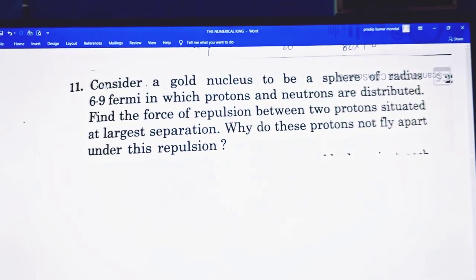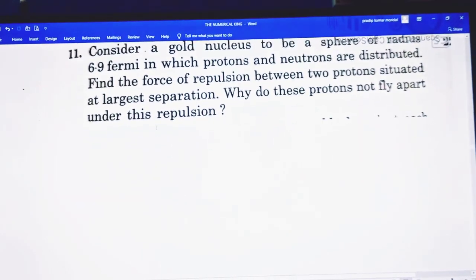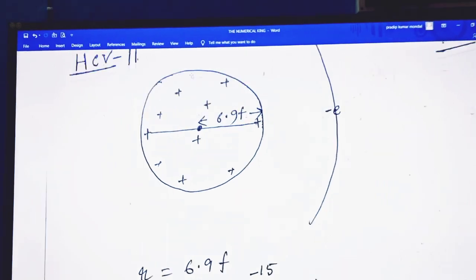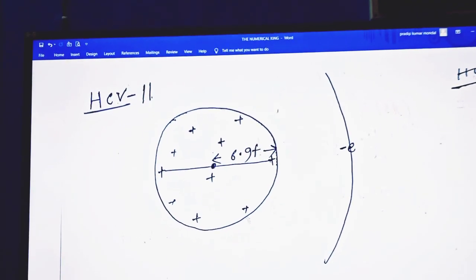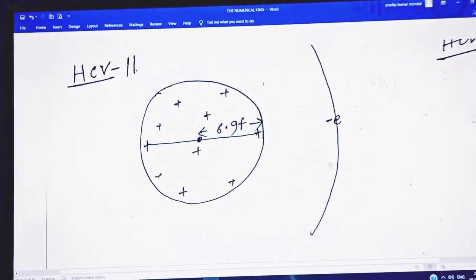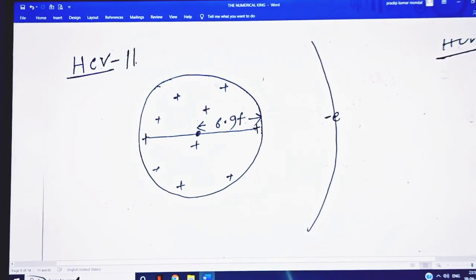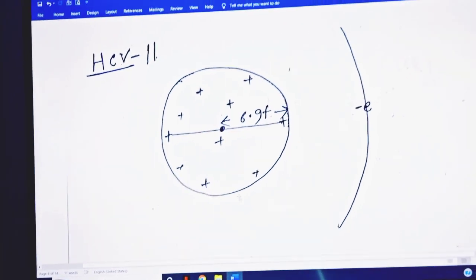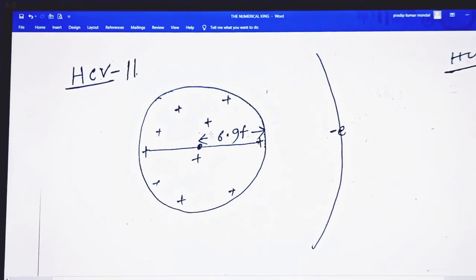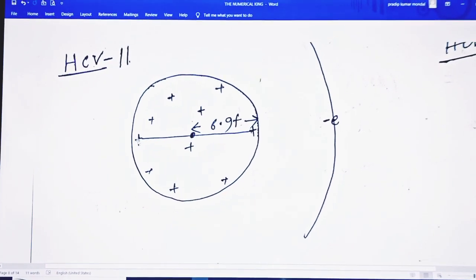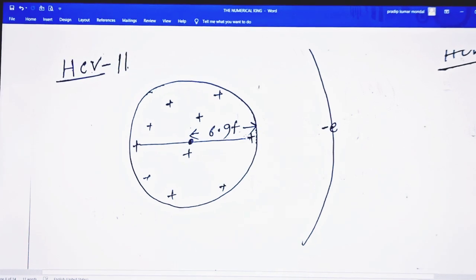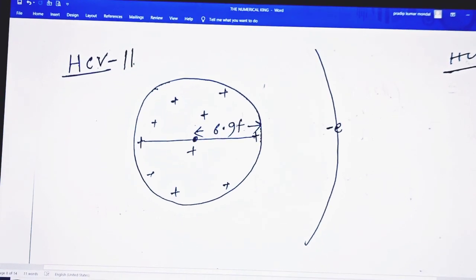For the next question, consider a gold nucleus. This is the nucleus, and this is the outermost shell, and here all the protons are uniformly distributed. At the maximum distance, the radius is given as 6.9 Fermi.